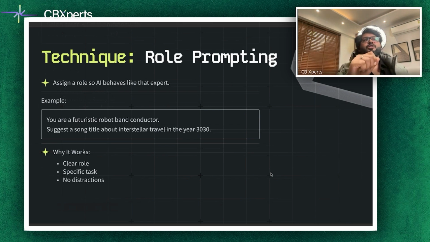You are a futuristic robot band conductor. Three things: futuristic robot band conductor. Then you suggest a song title about interstellar travel in the year, let's say, 3030 or 4040. So when you define this, it works because the role is very clear, the task is specific, and there are no distractions to it.